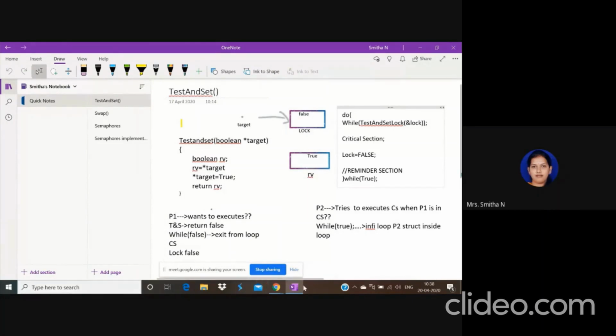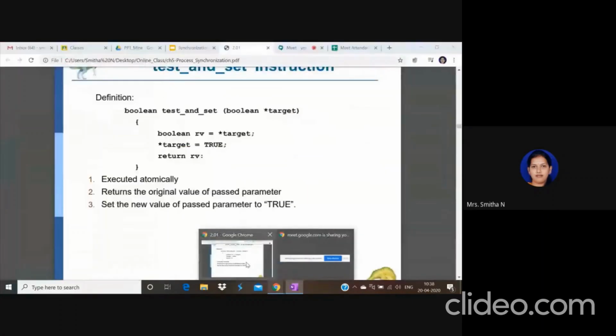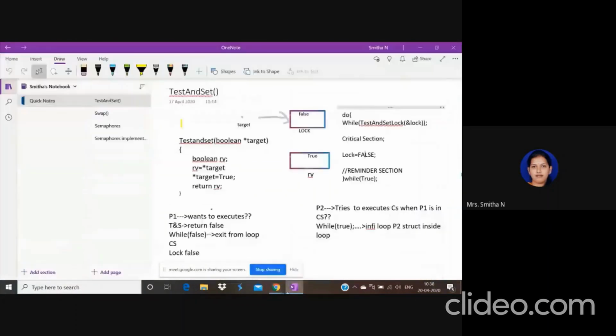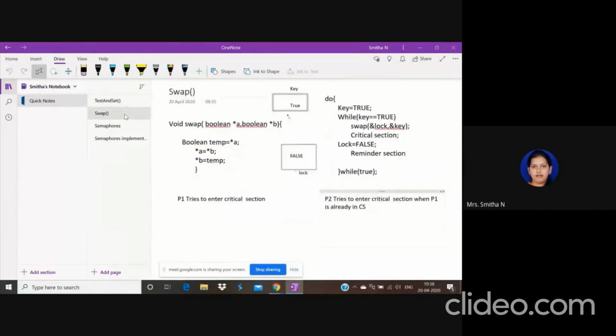So we have one more machine instruction called swap. Swap instruction, here only I will explain. Okay, next is the swap instruction, that is a machine instruction. We already know what swap is. So why do we use this swap?